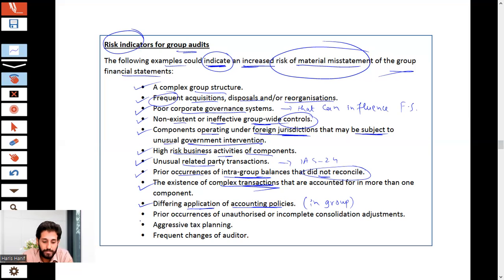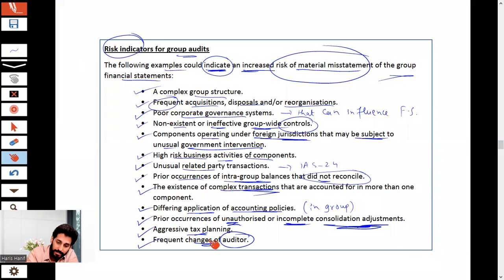Now next, prior occurrence of unauthorized or incomplete consolidation adjustments, aggressive tax planning, frequent changes of auditor, either in the group or in the parent or in the component. If you see these things in the group, that means there is a high risk of material misstatements in the group financial statements.